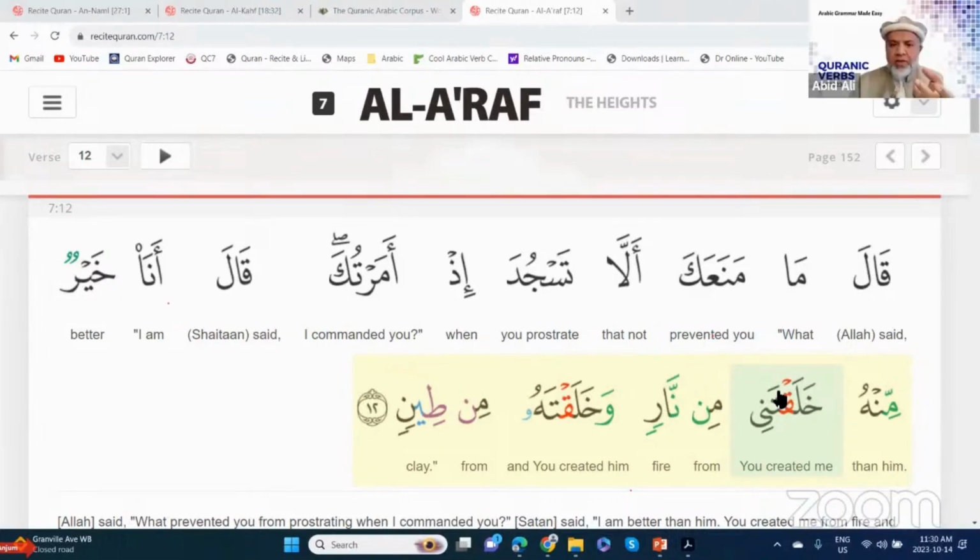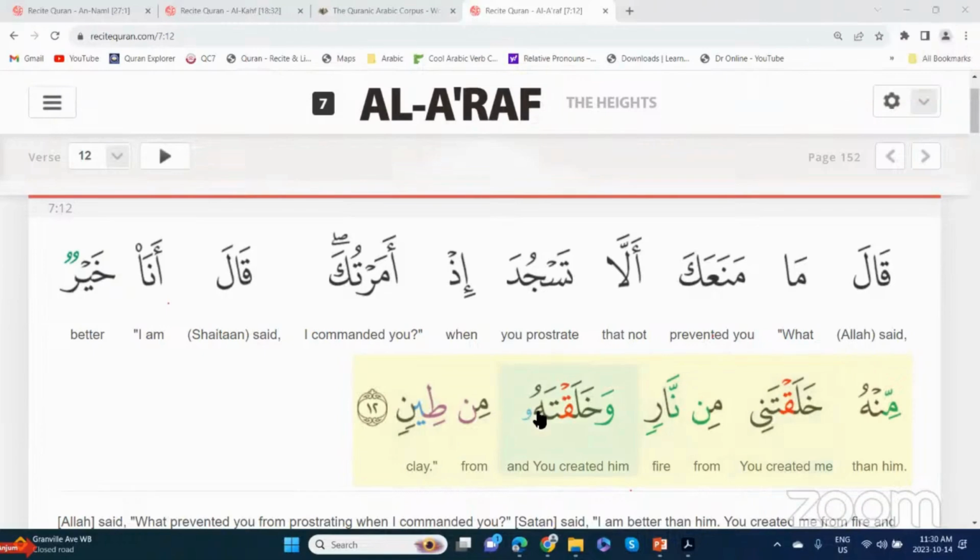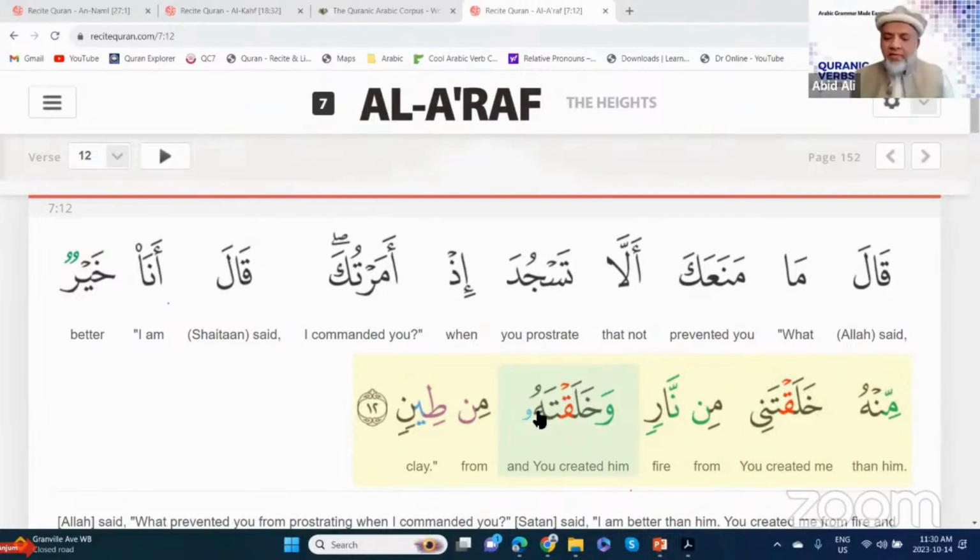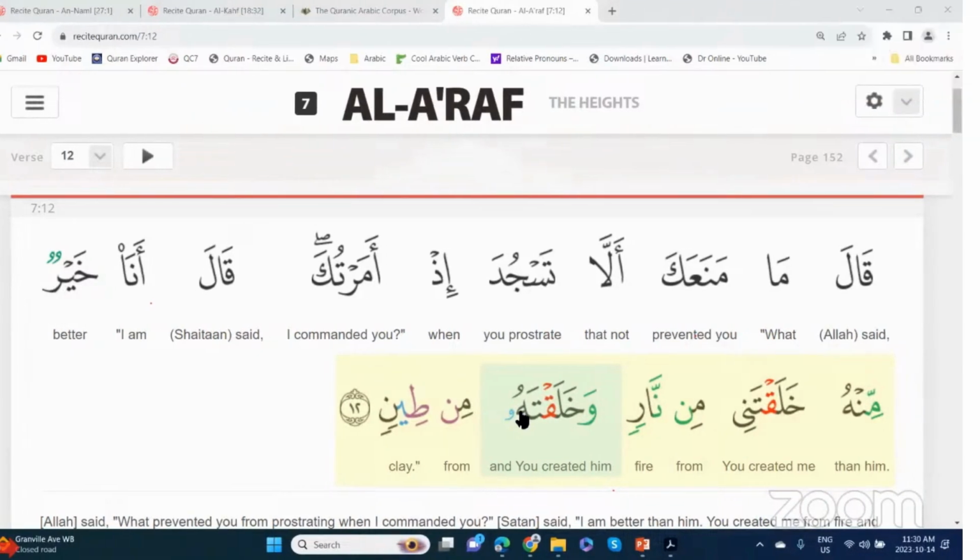Like what you just learned? It has a lot of implication or application in the Quran. And look at this. Khalaqtani min nar. You created me from fire. Wa khalaqtahu min teen. And you created him from the clay. You understand this? Khalaqtani and khalaqtahu now? So Alhamdulillah, ni is both male and female, Abid? Yes, because it's a context of who is saying it, right? If a female is saying it, then we know the ni means she's pointing to herself. But khalaqtahu is the third person, him. He's a third person. Okay. So